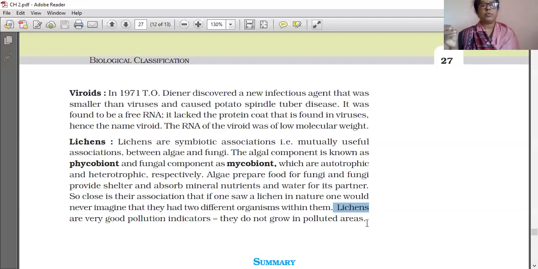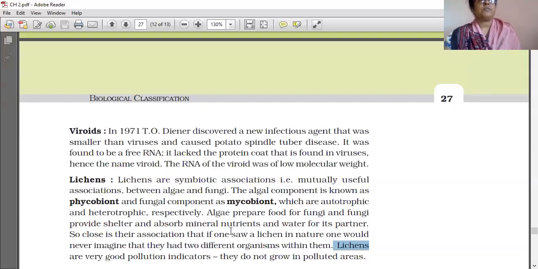How do they indicate pollution? If lichen grows in a particular area, it means the area is not polluted. If lichen is not growing, it means a polluted area. Understood? With that we have completed this lesson.